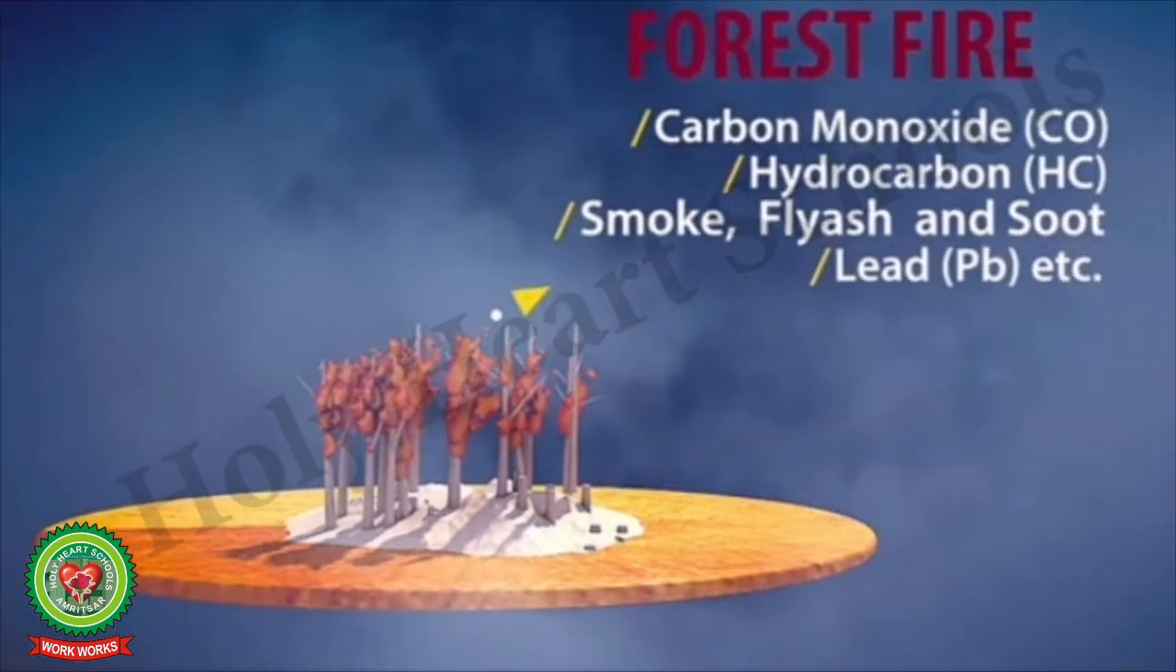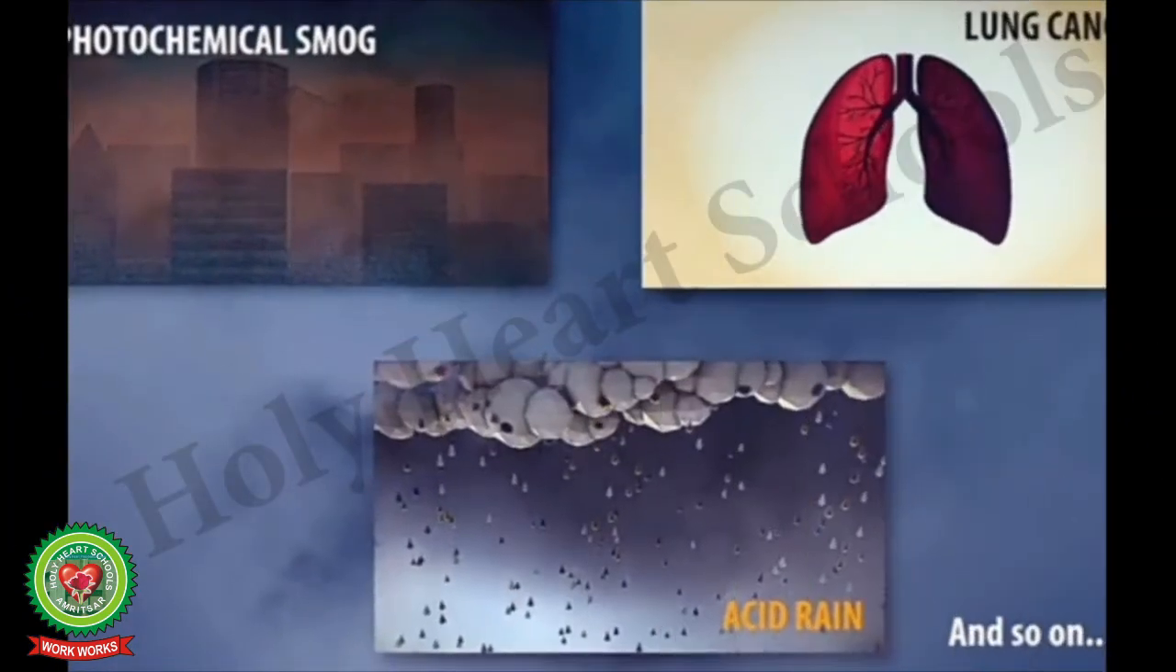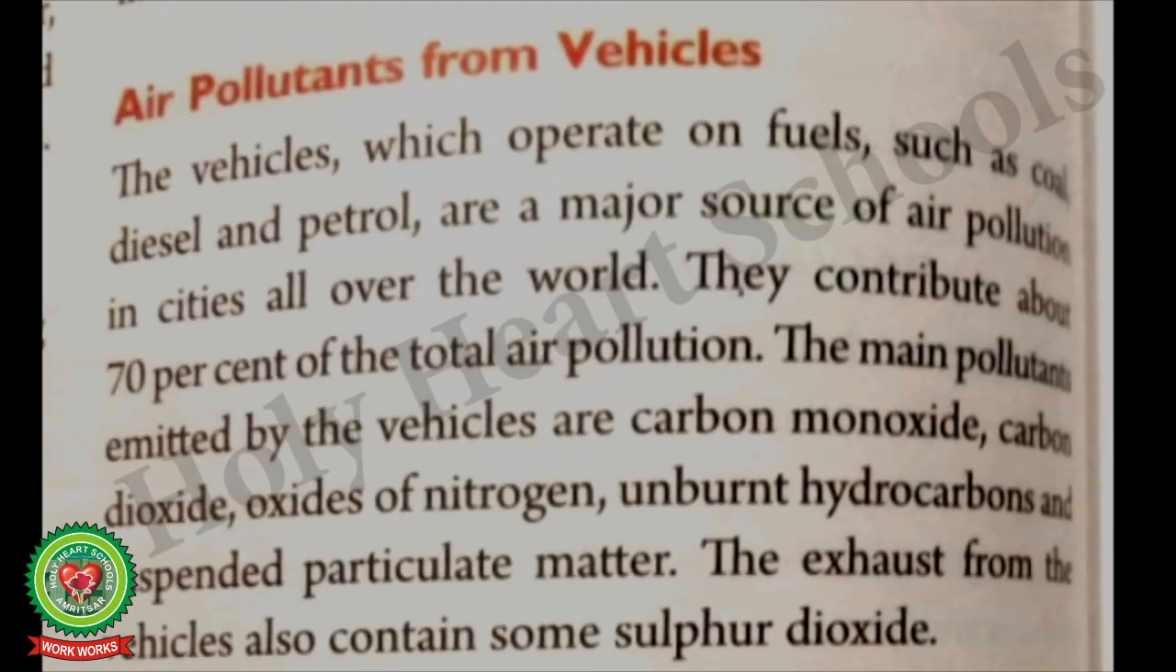Forest fire releases carbon monoxide, hydrocarbon, smoke, fly ash and soot, lead, etc. The worst examples of air pollution include photochemical smog, lung cancer, acid rain and so on. Now let us read air pollutants from vehicles from your textbook. So once again switch over to your page number 128.